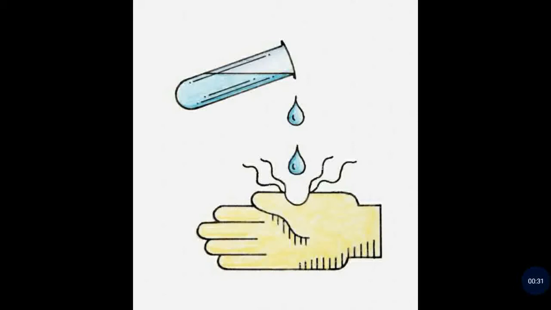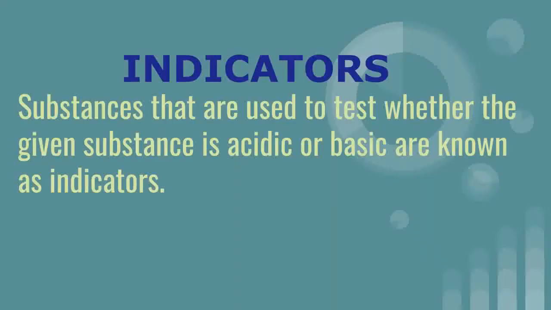Imagine in 3 separate glasses, you get water, acid and base. These 3 are colorless and not marked. In such cases, how will you identify which is an acid, which is a base, or which is water, without tasting? In such difficult situations, we use indicators.